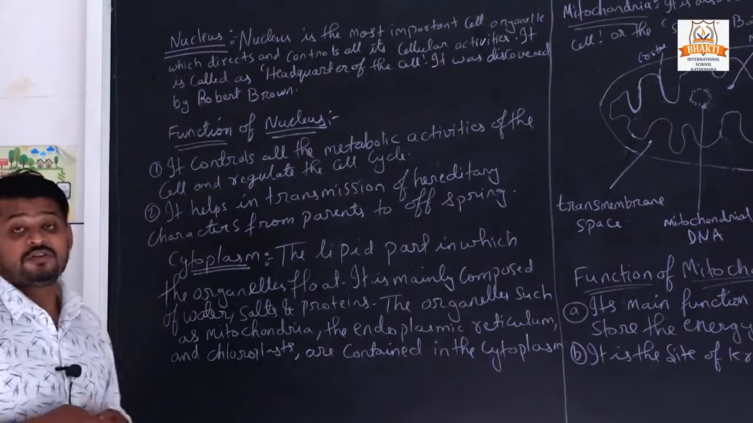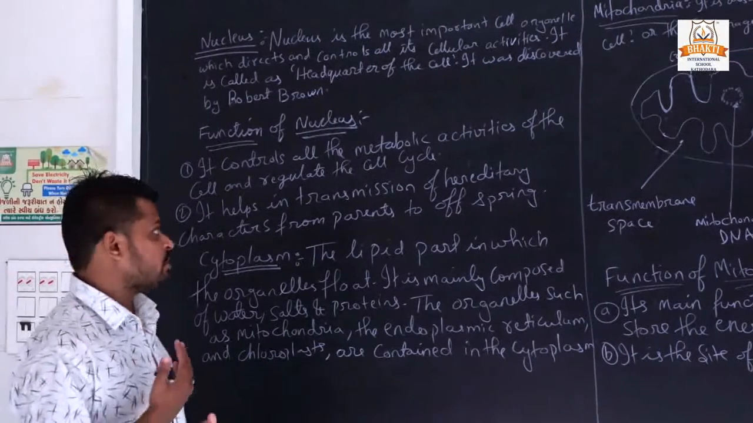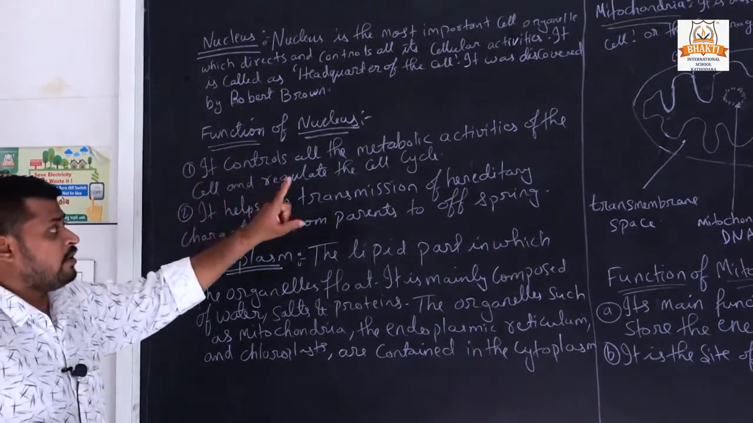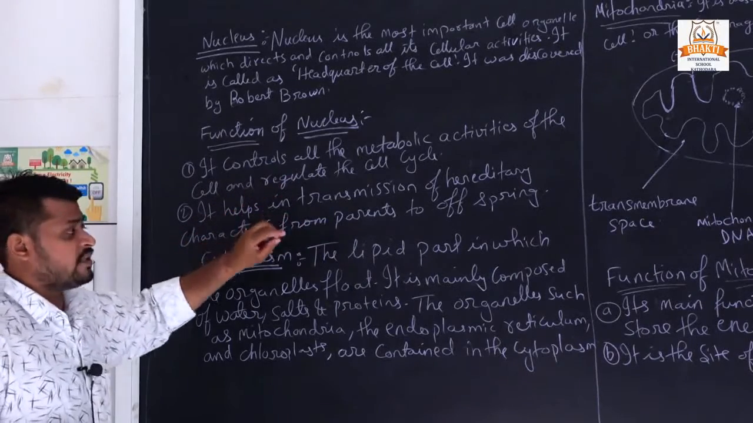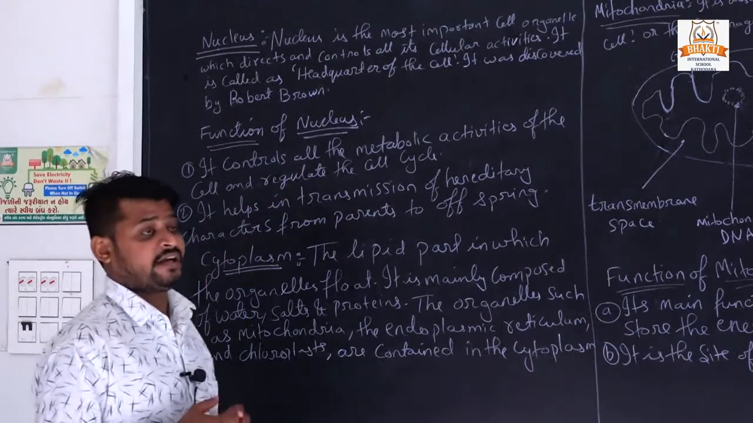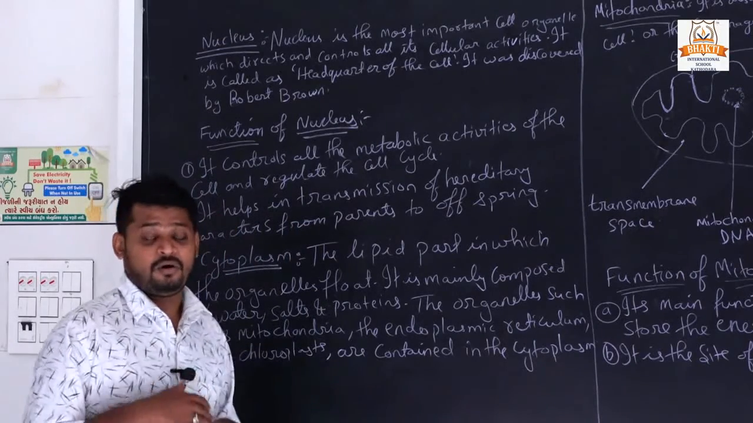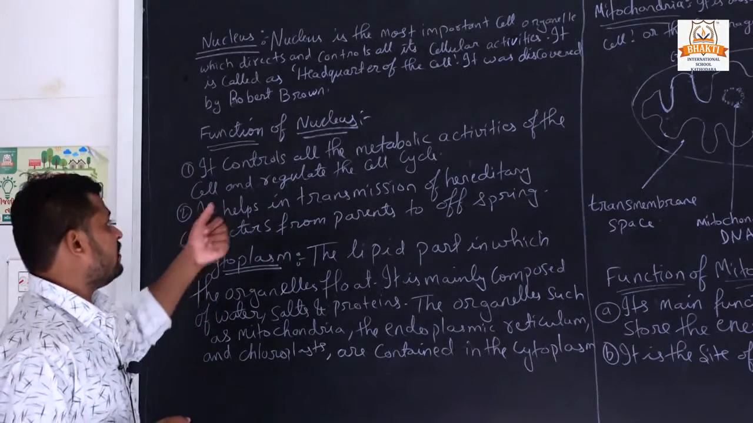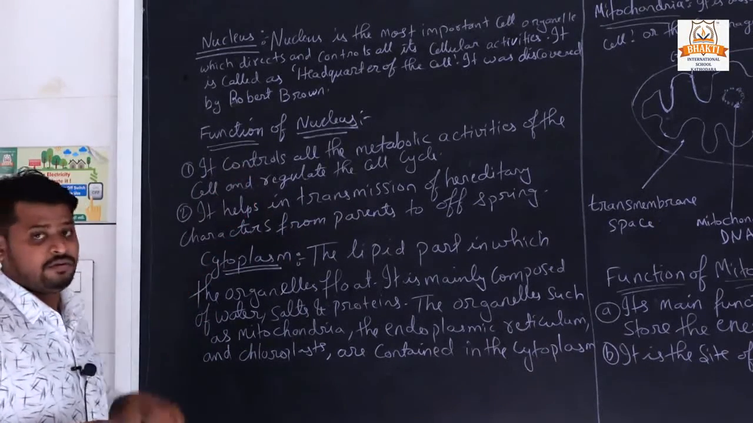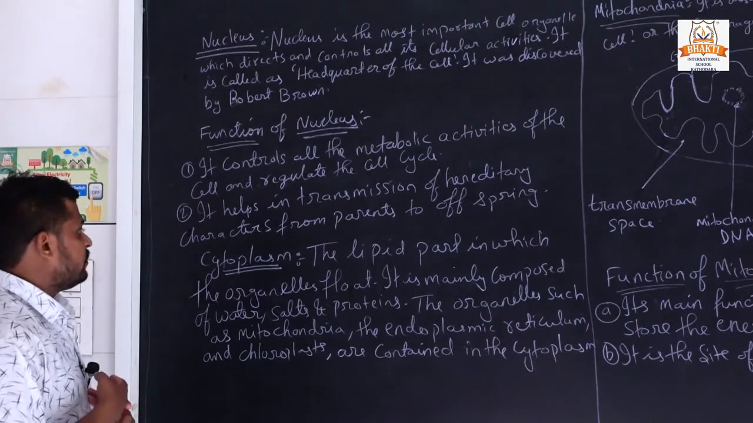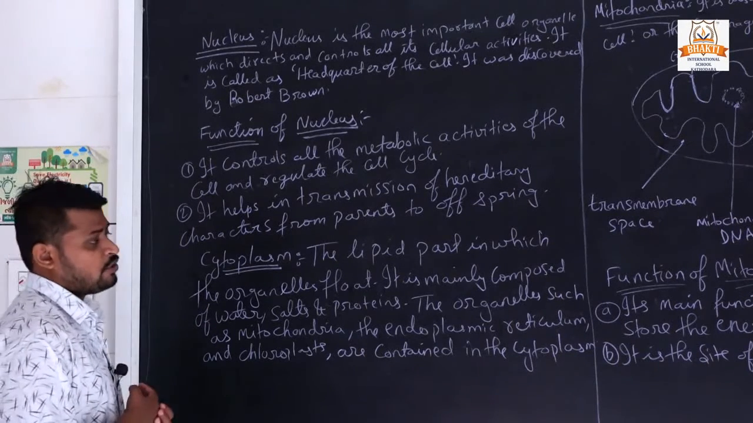And what was the function of the nucleus? Why is it important? Because it controls all the metabolic activities of the cell and regulates the cell cycle. All the activities that happen in the cell are controlled by the nucleus. It helps in transmission of hereditary characters from parents to offspring.